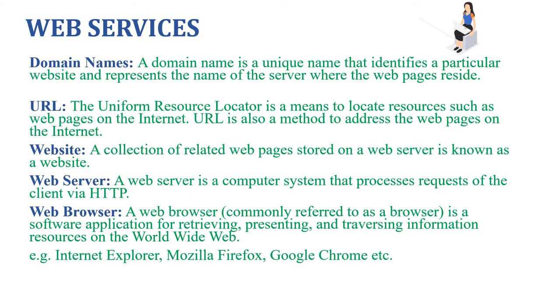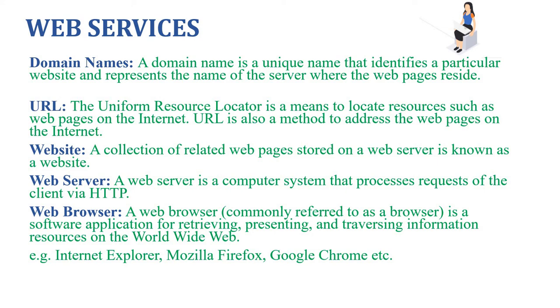A domain name consists of two parts: the top level domain name or primary domain name, and subdomain names. For example, cbse.nic.in. Here in is the primary domain name, NIC is the subdomain of in, and CBSE is the subdomain of NIC.